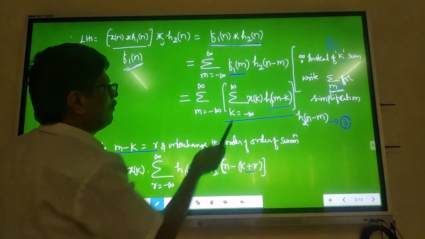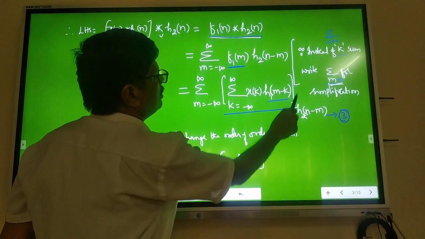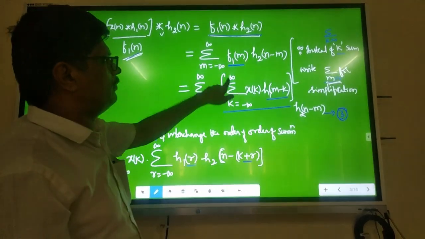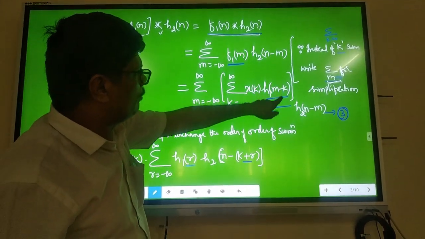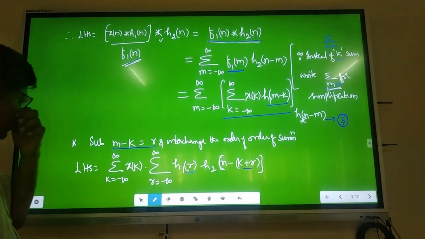Then immediately substitute what is F1m from your previous equation. The sum over m equal to minus infinity to plus infinity of F1m, you substitute. This is the substitution: the sum over k equal to minus infinity to plus infinity of x of k, h1 of m minus k. This you write as it is. Call it equation number 3.